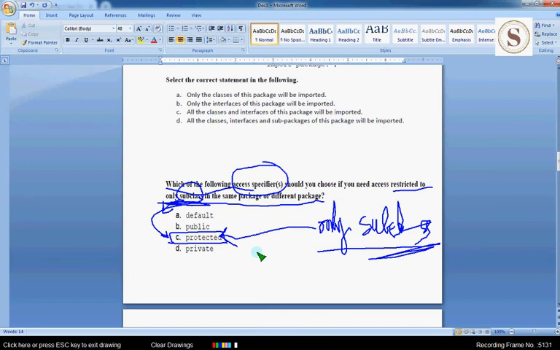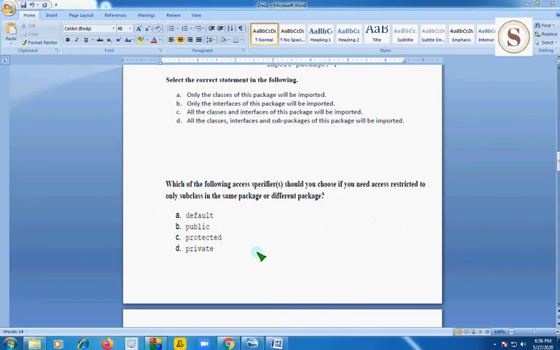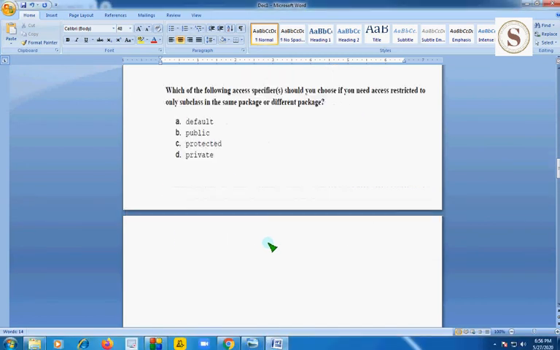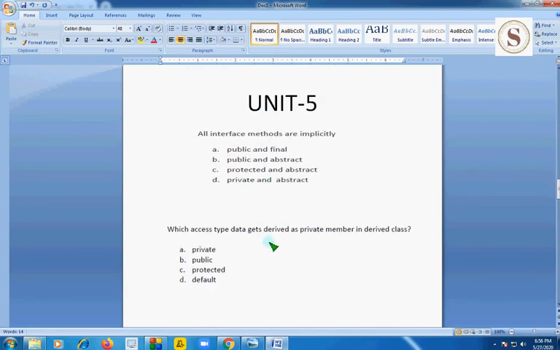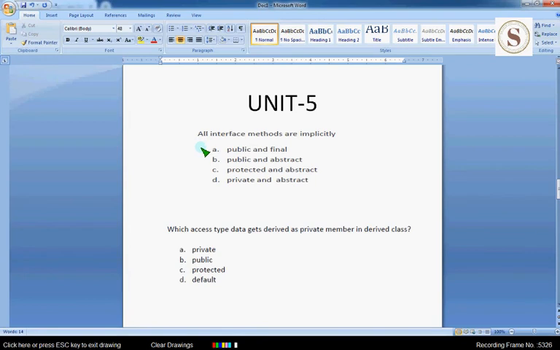And let's go to the unit 5 questions. Coming to the unit 5 questions, the first question: all interface methods are implicitly what? The correct answer is option B, public and abstract. Here I can explain this.